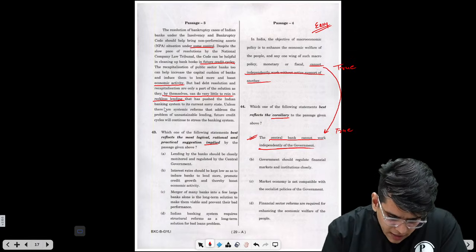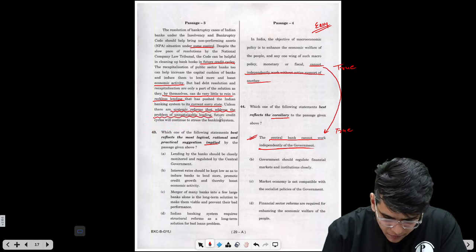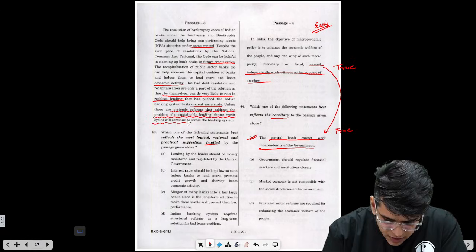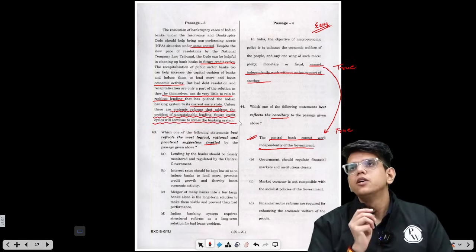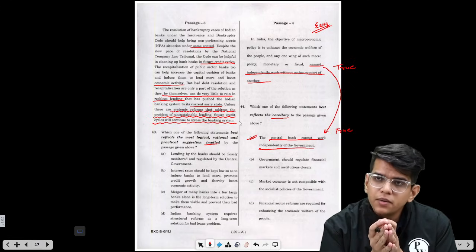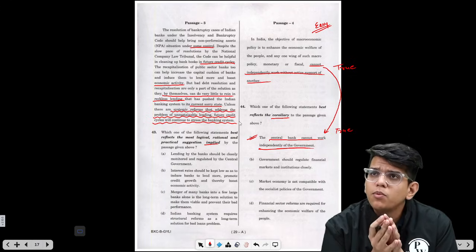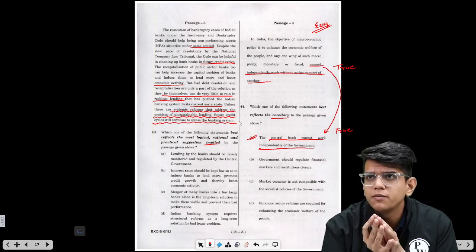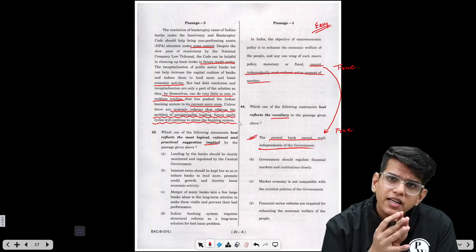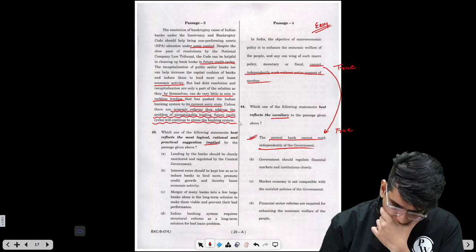That has pushed the Indian banking system to its current sorry state. Unless there is a systemic reform that addresses the problem of unsustainable lending, future credit cycles will continue to stress the banking system. So basically there is a requirement of reforms, because the problem is not when a bad bank is formed. The problem is why the bad banks are forming, because of reckless lending. So we need to tackle that situation by doing reforms. So let's see what options are there.